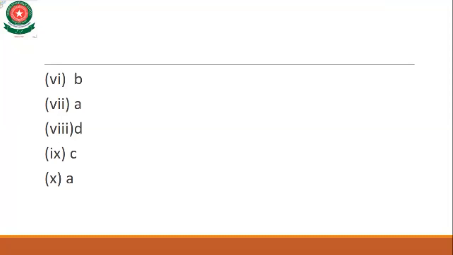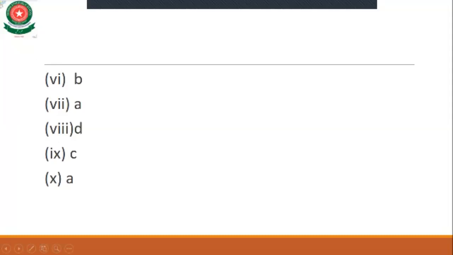Now we move towards the next MCQ, number 7. In humans, a sperm has 23 chromosomes. As you know, the total number of chromosomes is 46.